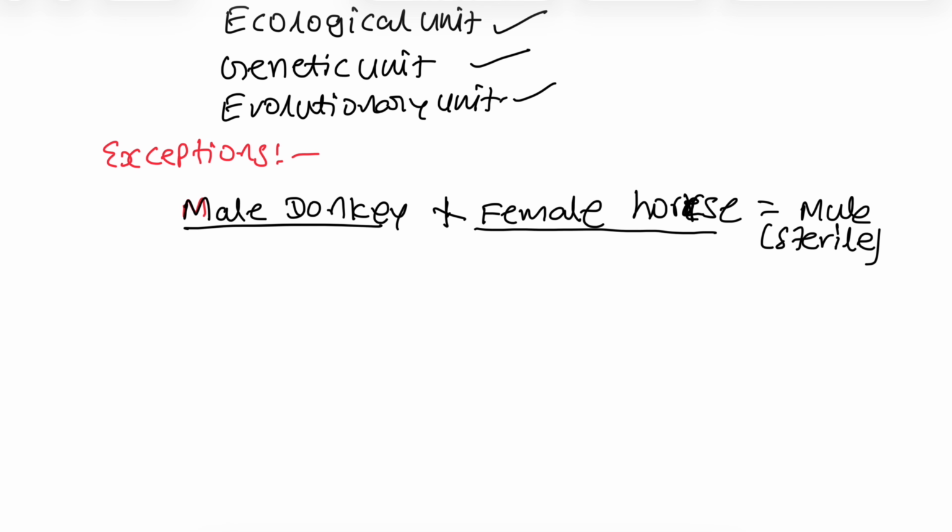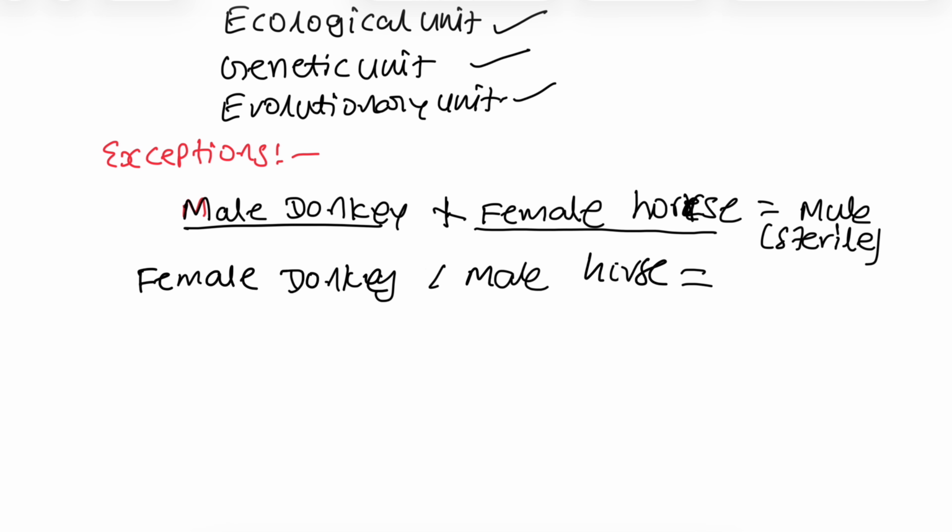Next, second one is female donkey and male horse. When female donkey mates with the male horse, we can see the formation of hinny. It is also sterile only.